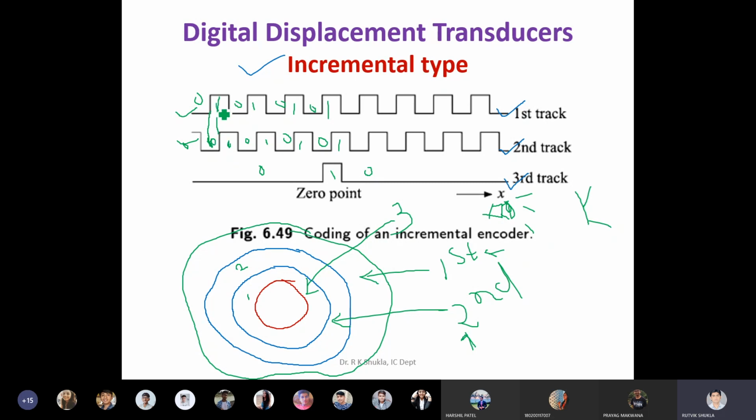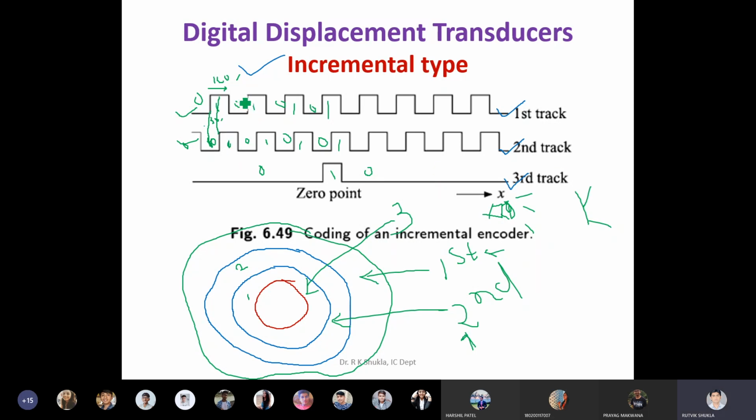It means whenever you find a one on the first track, at that time you are not finding the one on the second track. For some duration, suppose this is the entire width, let's consider 100%, then somewhere around 30%, till 30% of the travel you will have 0, and after that you will get a 1. This is very important to understand.